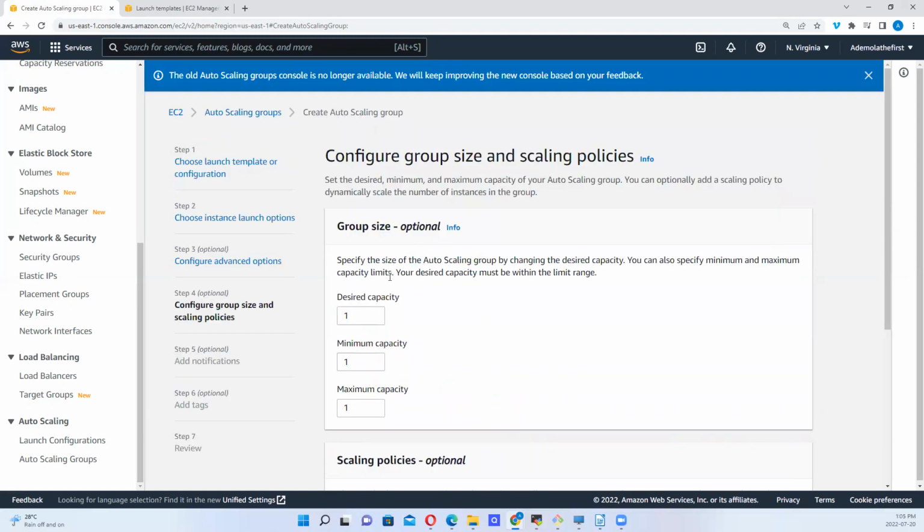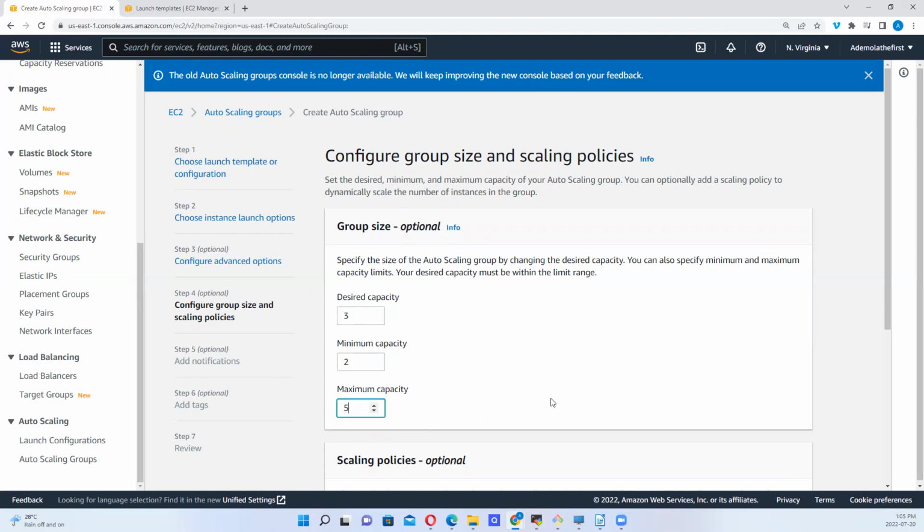So now we need to look at our desired capacity. So what's the desired capacity? We can say, okay, we want it to be 2. So in terms of minimum capacity, let's set this as 3. In terms of minimum capacity, you might say, oh, at worst, let it be 2. So in terms of maximum capacity, we can set it as 5. So if for any reason you want 2 instances created, that's minimum capacity. So desired, at every point in time, we would like to have 3.